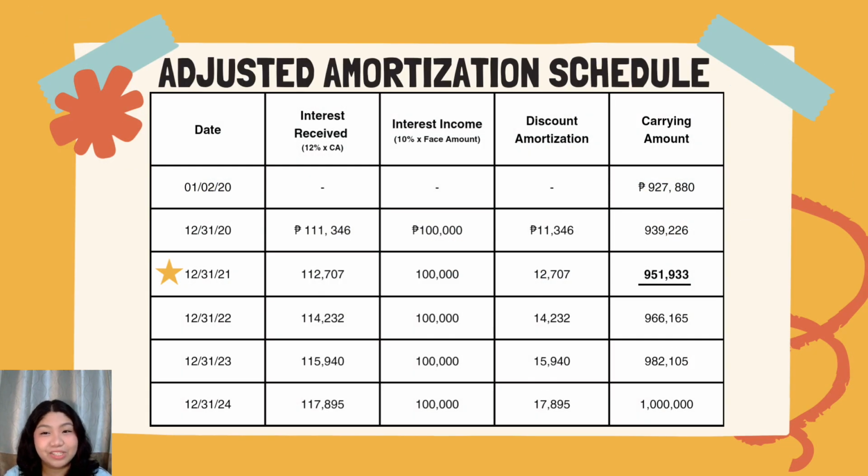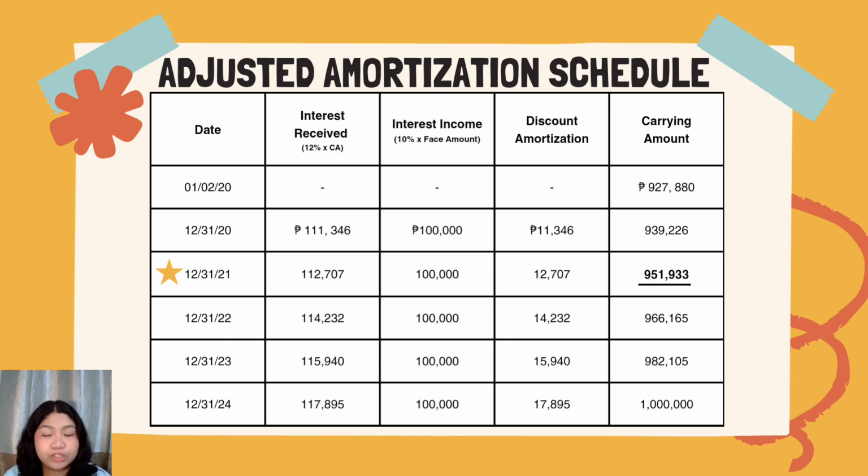Let's look into the adjusted amortization schedule I prepared to get the value of the missing amortized cost for December 2021. So as you can observe, the amount of the adjusted amortization schedule is equal to the half of the amount of the initial amortization schedule before.